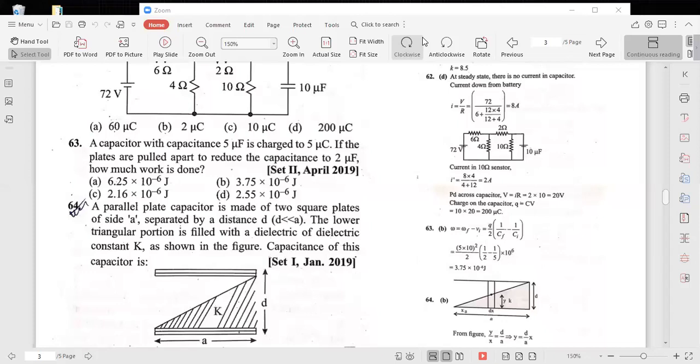Okay. Here work done is equal to change in energy stored in the capacitor, no? Of course, work done is equal to V into dq. V into dq means that is equal to the change in energy stored in the capacitor. Okay, so how can we find the change in energy stored in the capacitor?